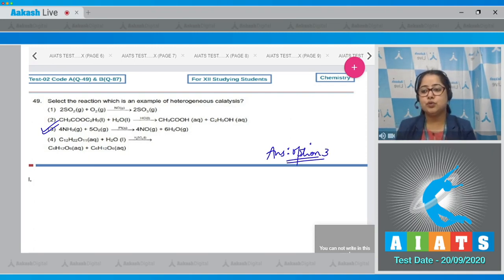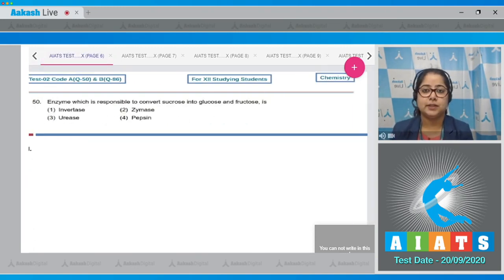Moving to next question, students, which is question number 50. Let's read the question. Enzyme which is responsible to convert sucrose into glucose and fructose is? Student, this is one of the easiest questions, and such questions are frequently asked in NEET. So I'm writing the reaction.